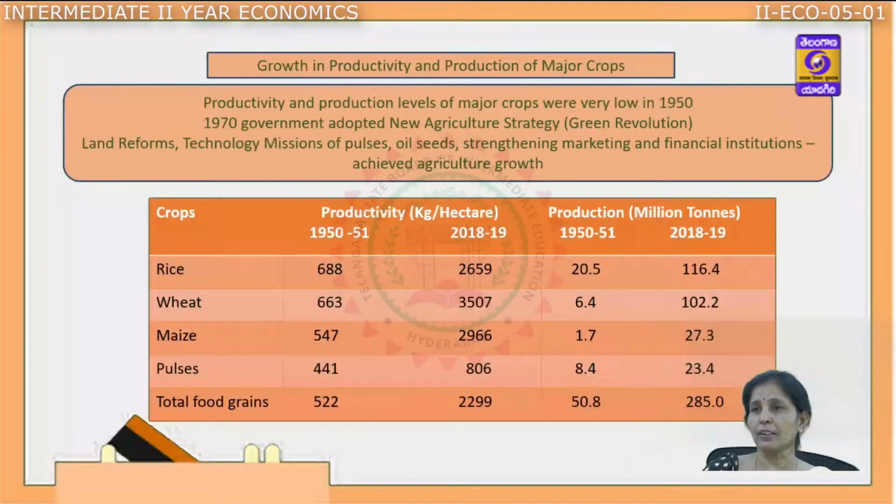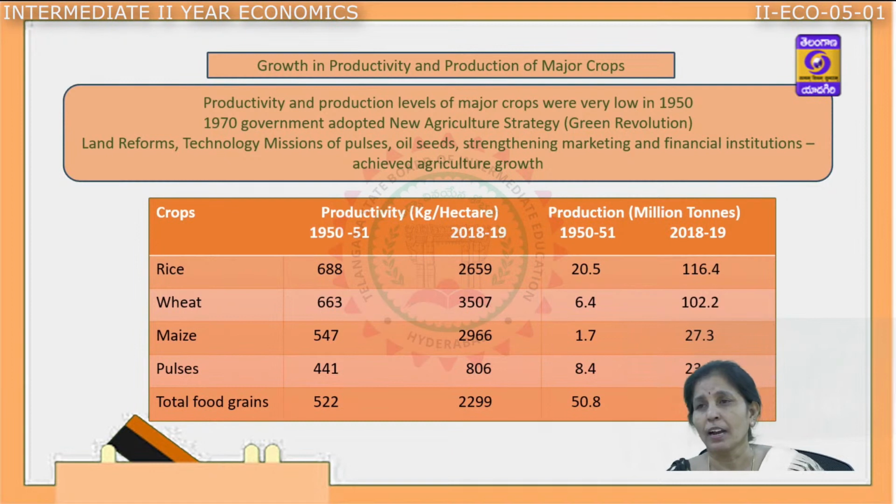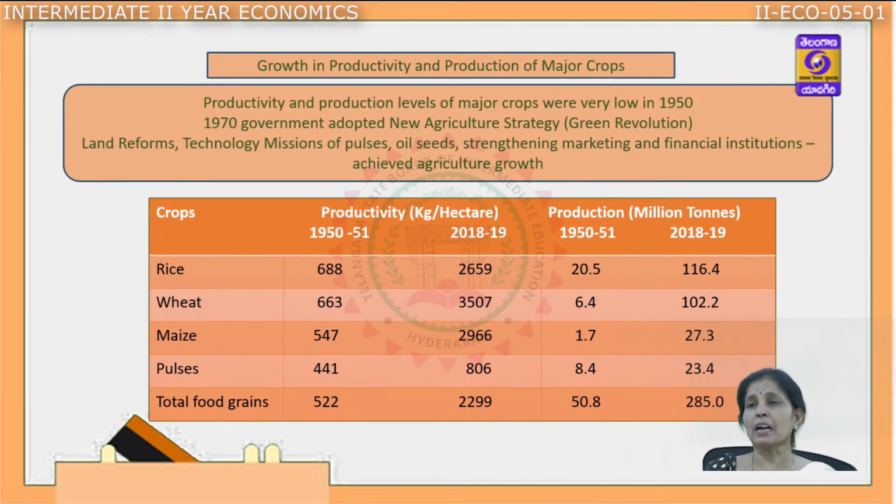The next one is growth in productivity and production of the major crops. Let us talk about each crop individually. There are some changes in the productivity and production levels from 1950 to the present day.